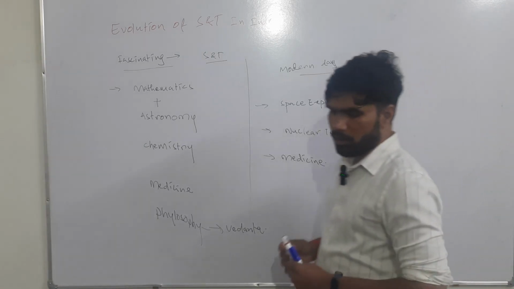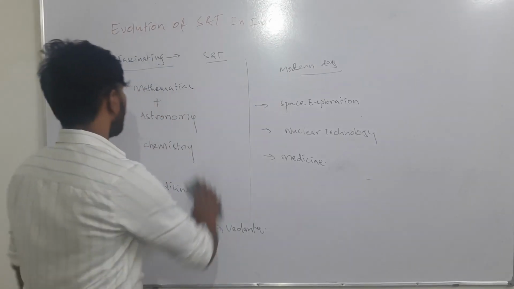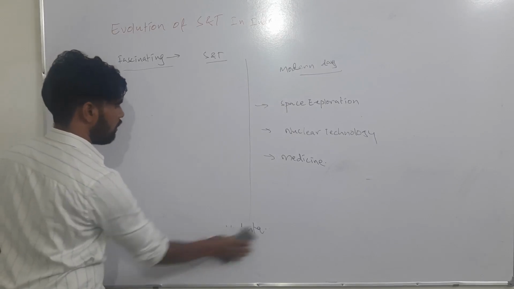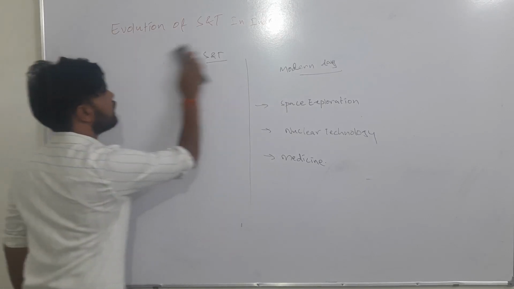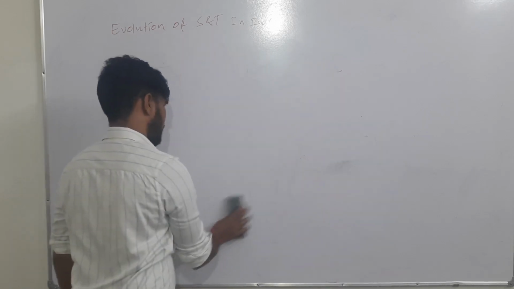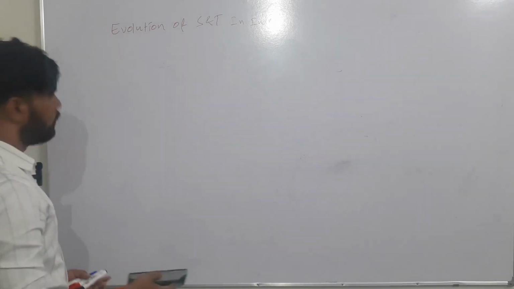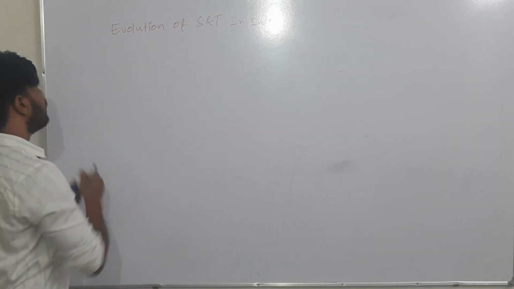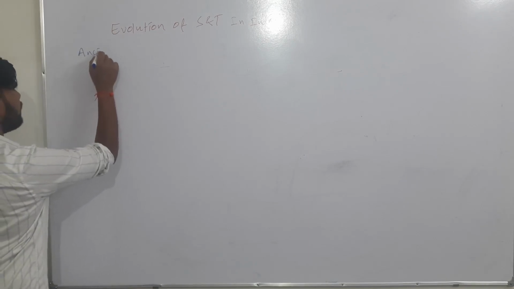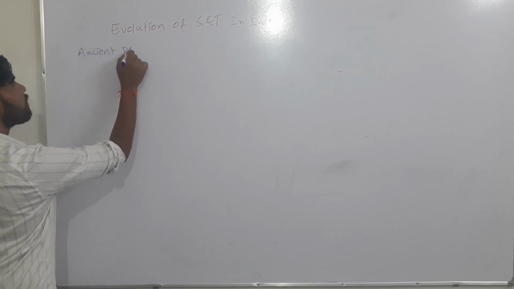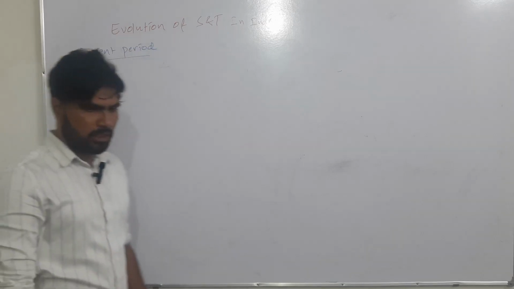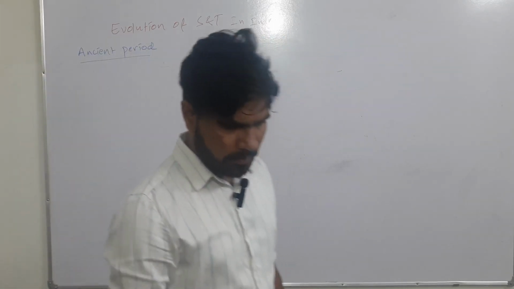Right. Now we will see each and every area or aspect, how there was development, in a little bit more detail. First we are studying the advancements in the ancient period, advancements in various fields.